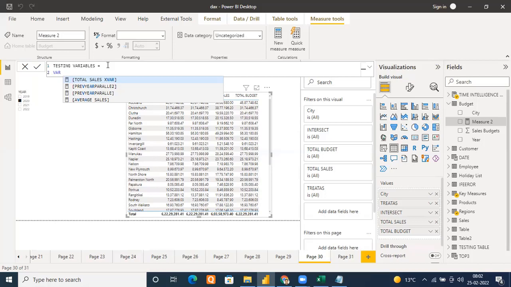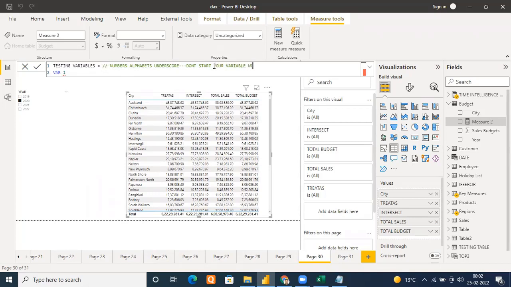But remember, your variable name cannot start with a number. If I try to do this, I'll immediately get an error. I told you what we can have. We can have numbers. Okay, we can have alphabets. Okay, we can have only one special character, underscore, in the variable name. But don't start your variable with a number. Whatever I'm writing is a comment right now. Can you see, right? Just keep that in mind.